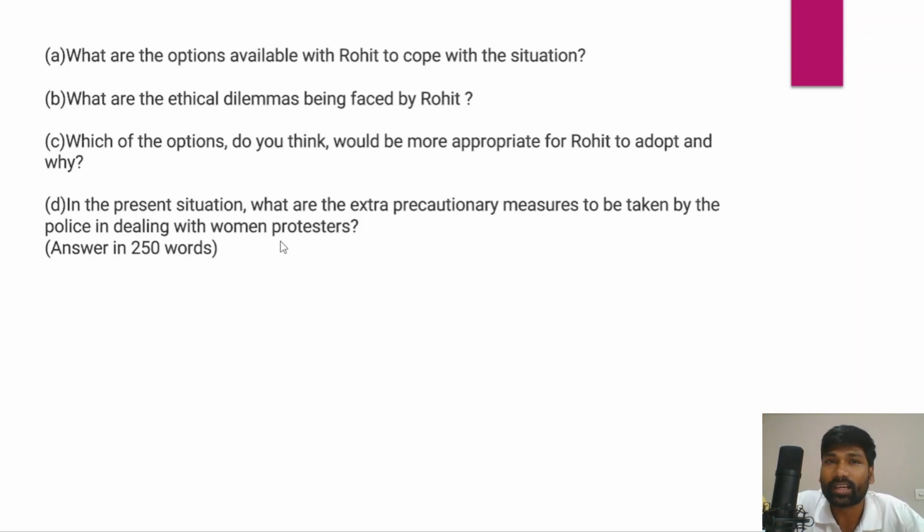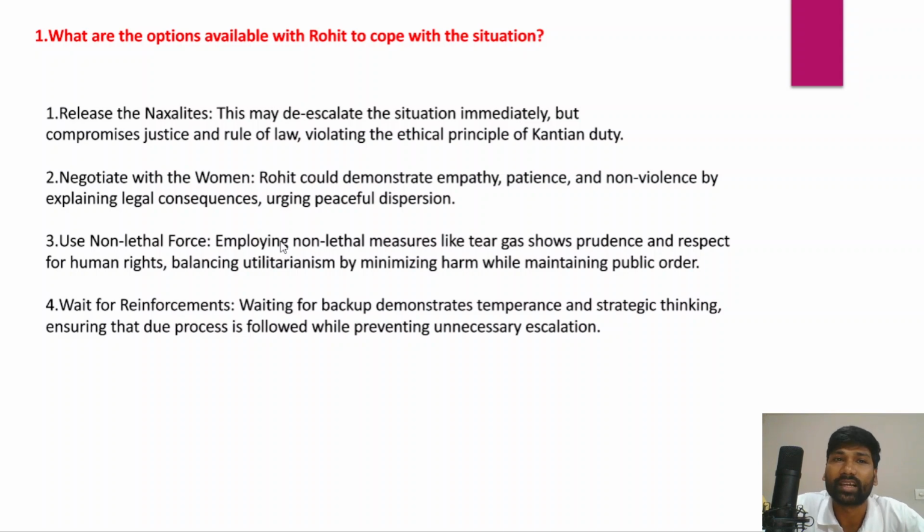So there are a lot of ethical dilemmas that Rohit has been facing. You need to evaluate all these ethical dilemmas. And firstly, what are the options available with Rohit to cope with the situation?